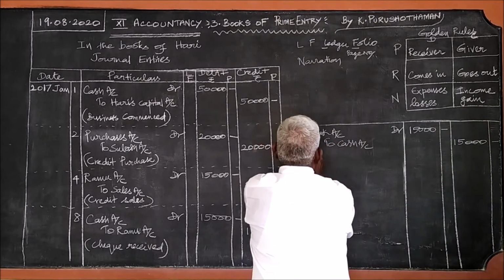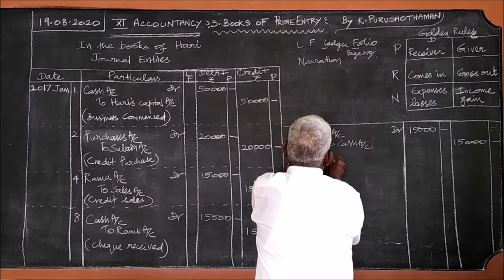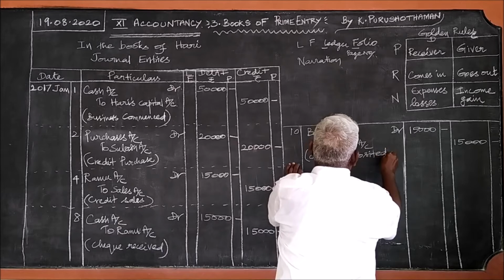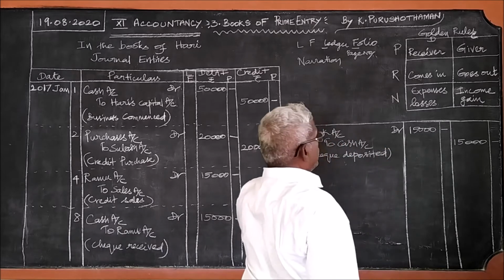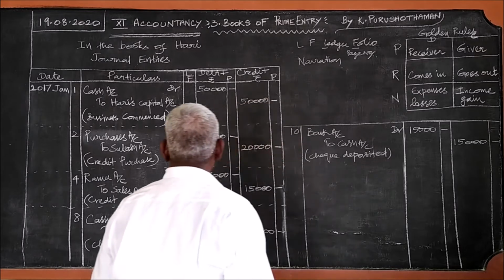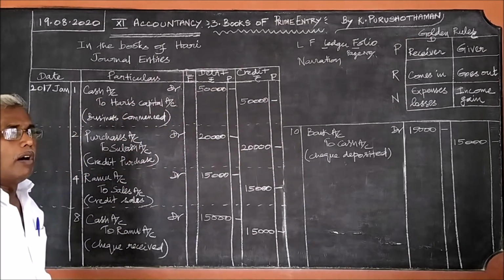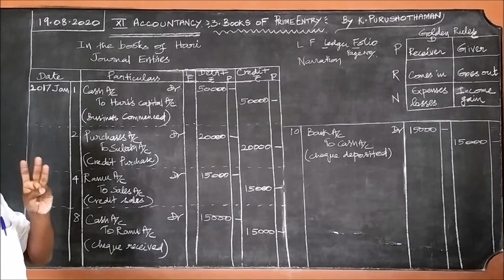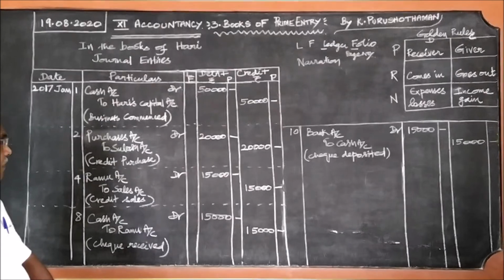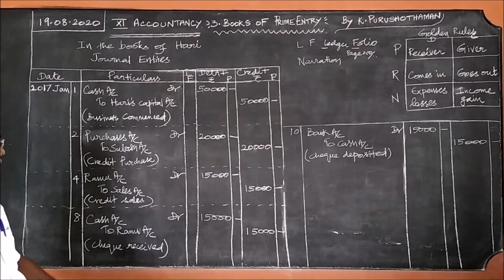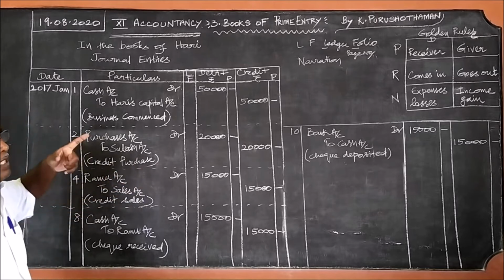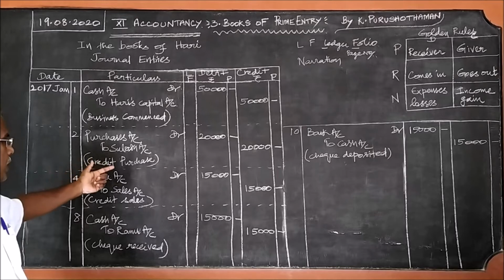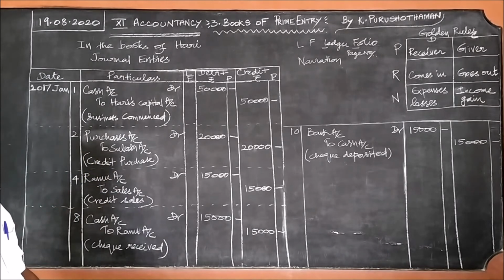Check deposited with the bank. Once again I repeat it. The goods are sold away on credit. For this transaction there are 3 journal entries. One is for the credit sales. Sales account will appear on the credit. Since it is a credit sale, on the debit you write the name, Ramu account debtor to sales account.